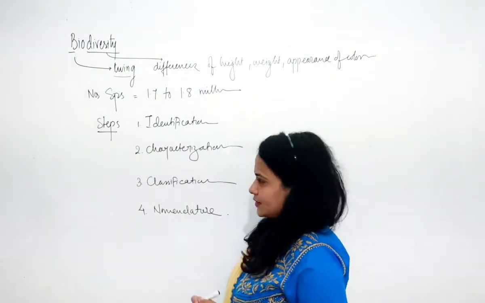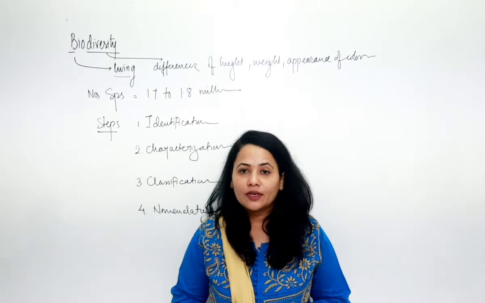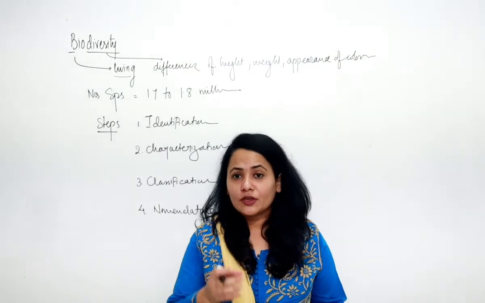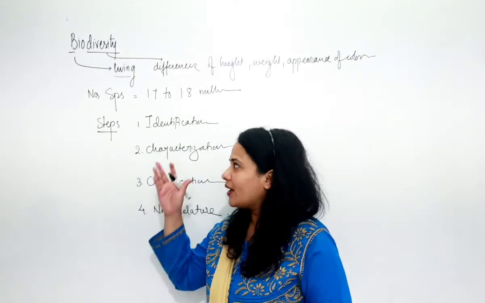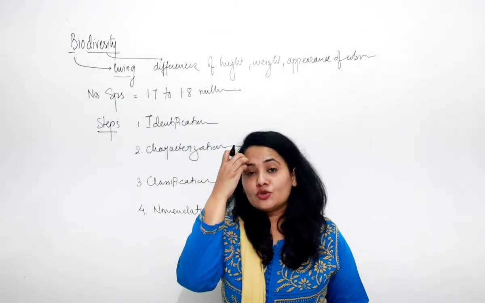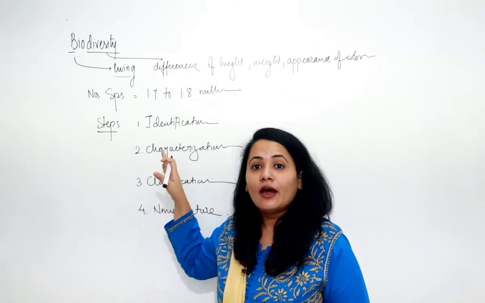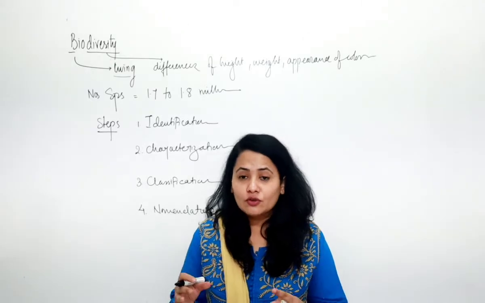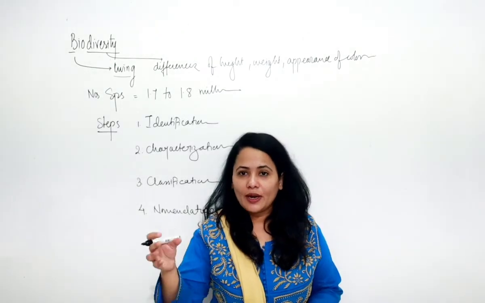So what is the first step? Suppose I give you an example: you got a new species, a plant species. What is the first thing you are going to do? You are going to identify it, to find out which species it is. So the first point to study any species is identification. The second step is characterization. Now you saw that yes, this species is a plant species.